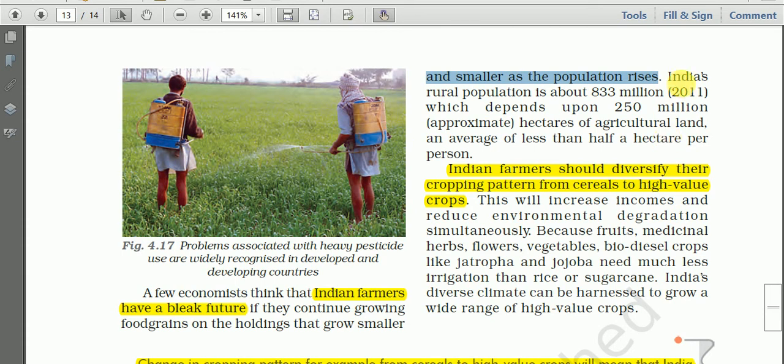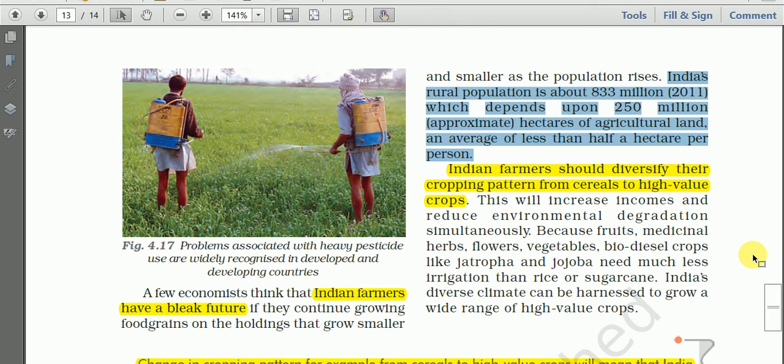India's rural population is about 833 million according to the 2011 census, which depends upon approximately 250 million hectares of agricultural land, an average of less than half a hectare per person. I have already told you this.